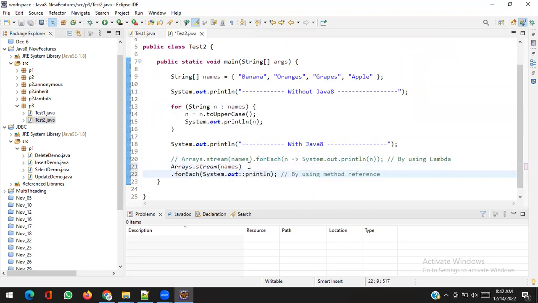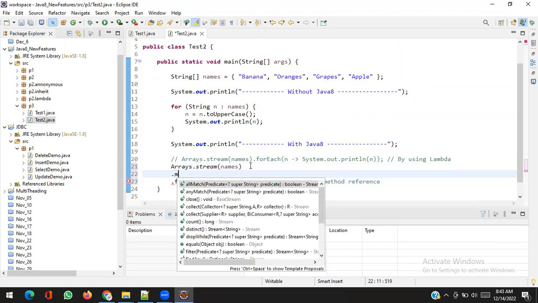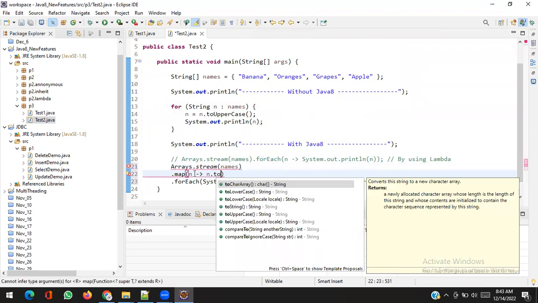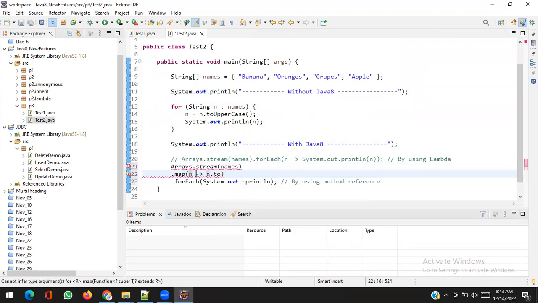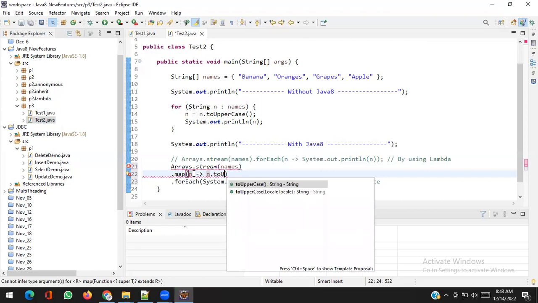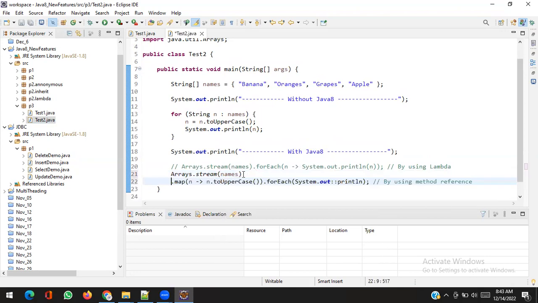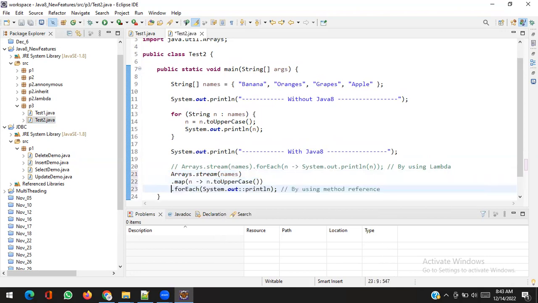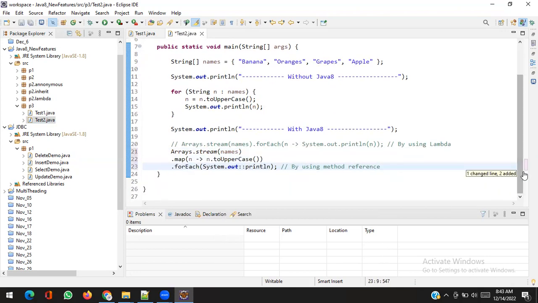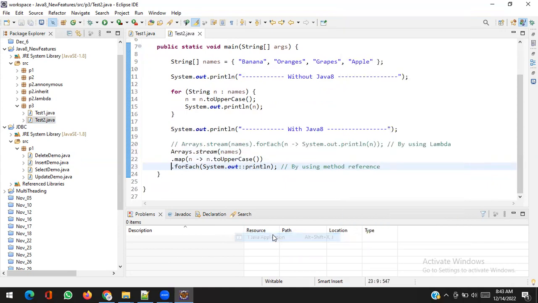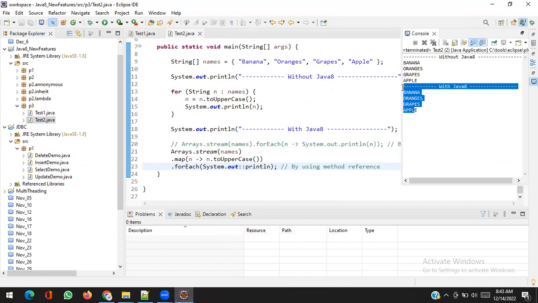I can use the map function. In the map, when a name comes, I will convert it into uppercase. Yes, it's working fine.